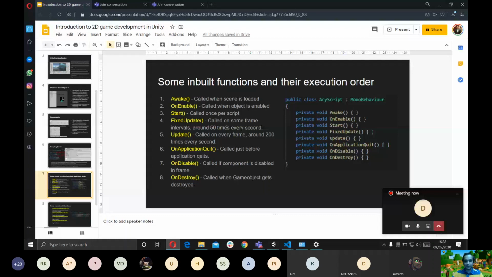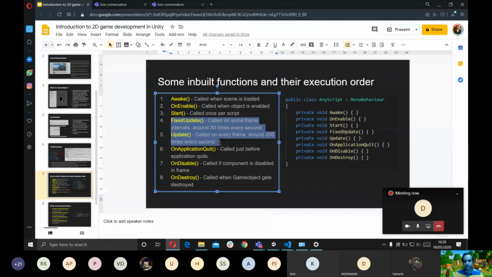These are some of the inbuilt functions of Unity. This is Awake. Awake is a function which is called when the scene is loaded. So all the scripts that are in the scene will call their Awake function as soon as the scene is loaded. OnEnable is called whenever an object is enabled. The Start function is called once per script. Now these two functions are very important, Update and FixedUpdate. Update is a function where most of our handling happens. It's the function which is called every frame.